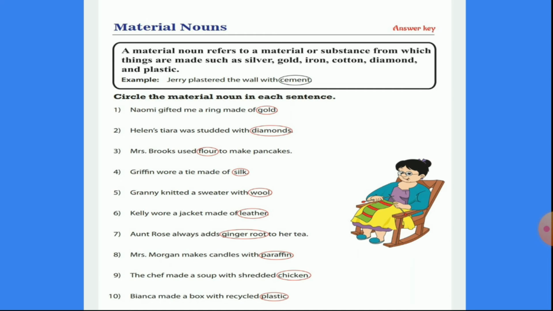Number 9, the chef made a soup with shredded chicken. So chicken is the material noun here. Number 10, Binaka made a box with recycled plastic. Plastic is the material noun here. Let us see the next type of noun.